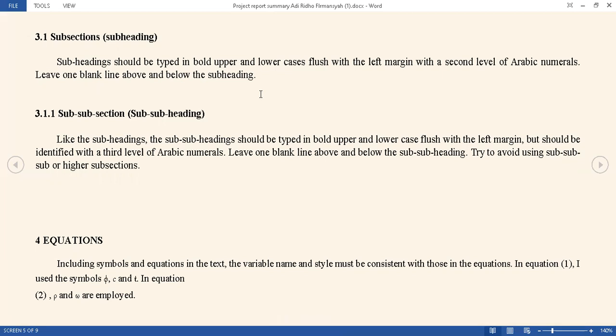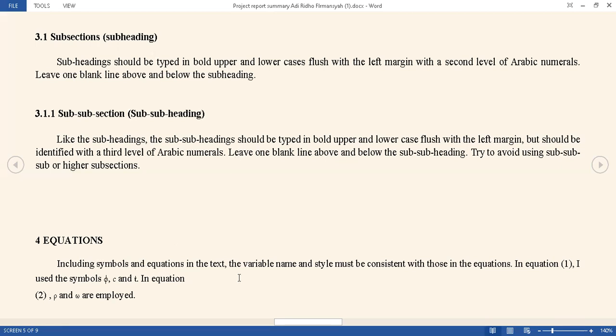Number 1.1, sub-subheading, subsection. Like the subheading, the sub-subheading should be typed in bold, upper and lower case, flush with the left margin, but should be identified with a third level of Arabic numeral. Leave one blank line above and below the subheading. Try to avoid using sub-subsection or higher subsection.